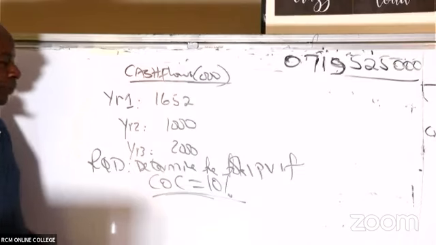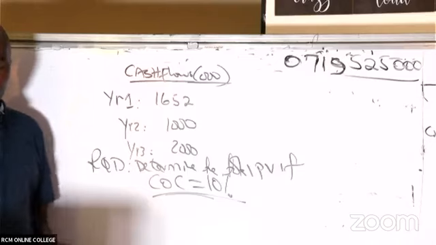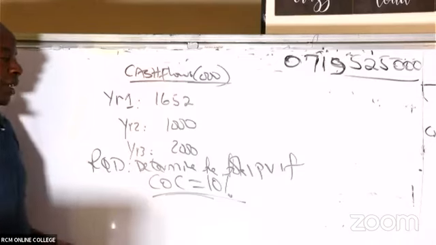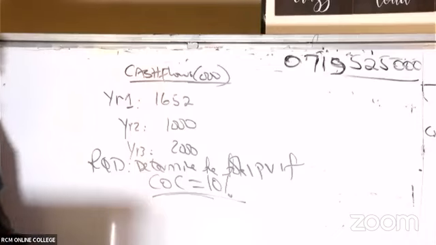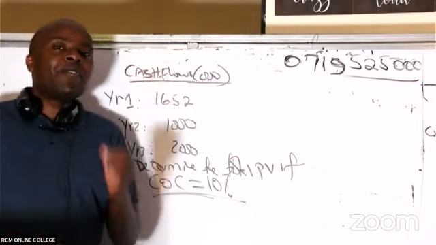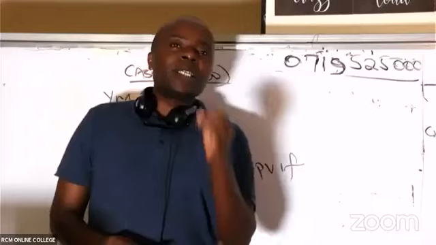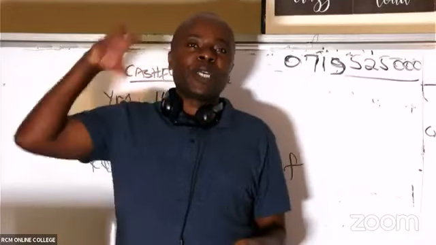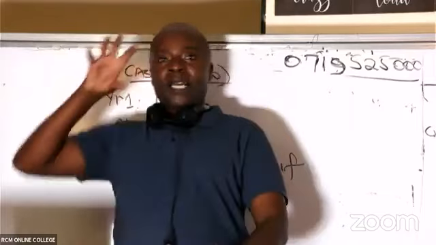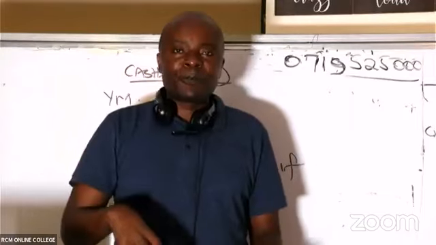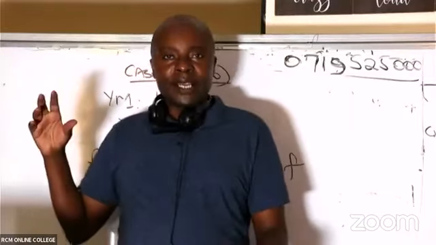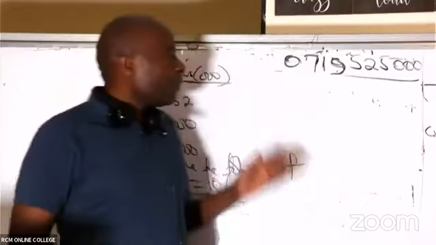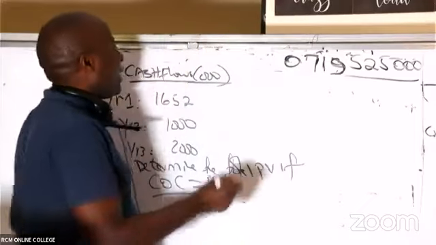If cost of capital is 10%. So abracadabra, this is what I will do. Having realized that these amounts are irregular because they are fluctuating, I'm going to get hold of them from the future and discount them using PVF. So I'm going to apply PVF again here. Because this is a tabular approach, I will come here and write the word PVF.